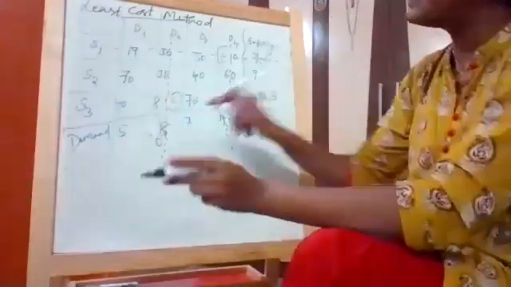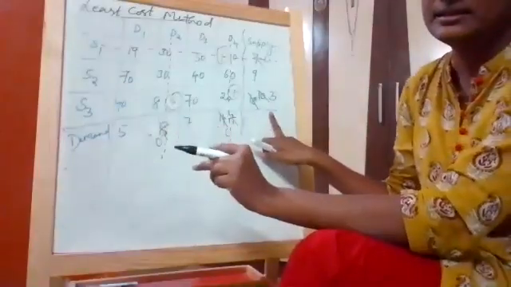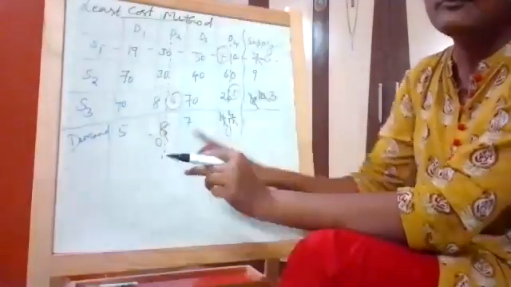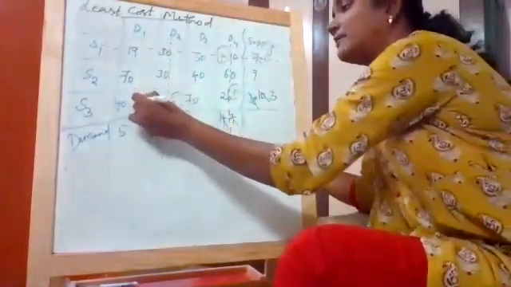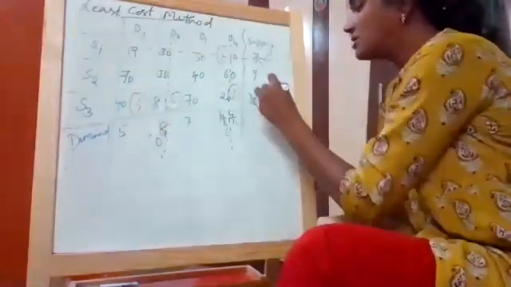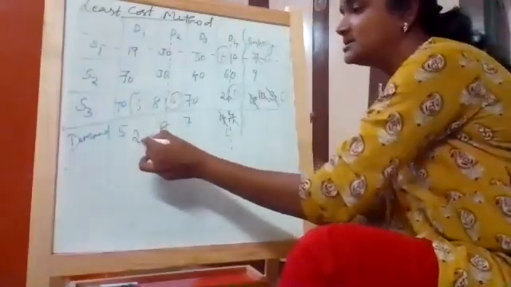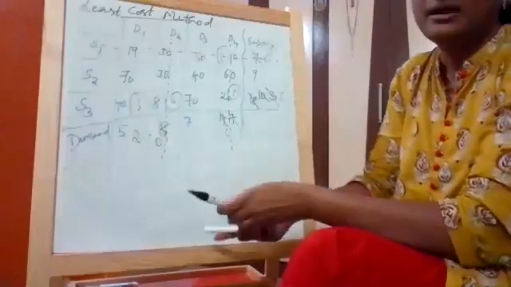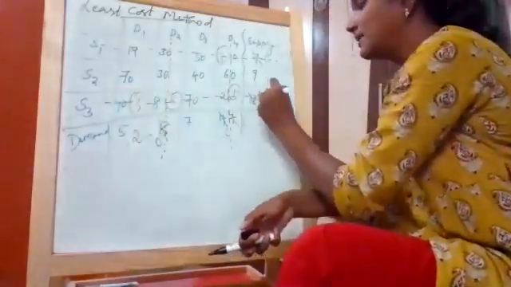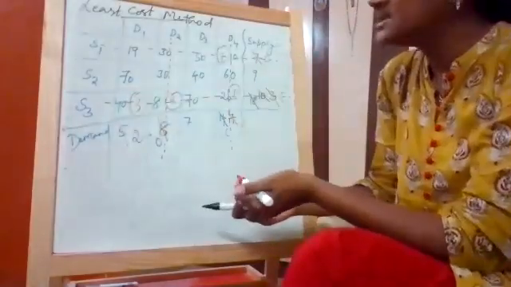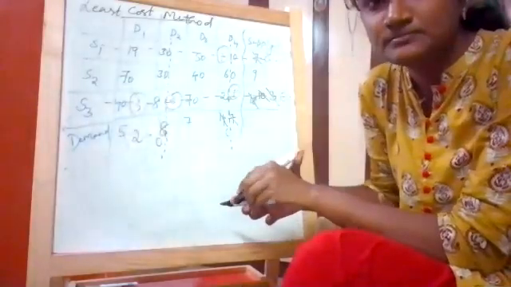Now when I'm picking this particular cell, see its supply and demand: 5 and 3. Out of these two, 5 and 3, 3 is the smallest value. So I'm allocating 3. 3 minus 3, it is 0. And 5 minus 3, it is 2. Understood? Wherever I made 0, immediately I'm striking off that particular row. Second row is also gone. Am I clear, girls?